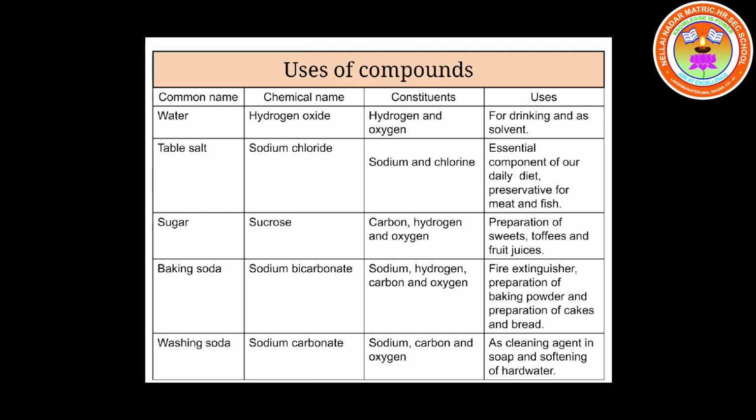The next compound which we come across in our daily life is washing soda. What is its chemical name? Sodium carbonate. What are its constituents? Sodium, carbon and oxygen. What are the uses of sodium carbonate? Sodium carbonate is used as a cleansing agent in soap and also in the softening of hard